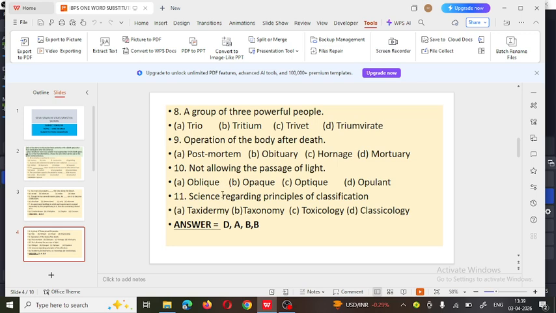Option B. Next sentence, science regarding principle of classification is called, options are taxidermy, taxonomy, toxicology, and classicology. So the correct answer is taxonomy. Taxonomy means the science regarding the principles of classification.